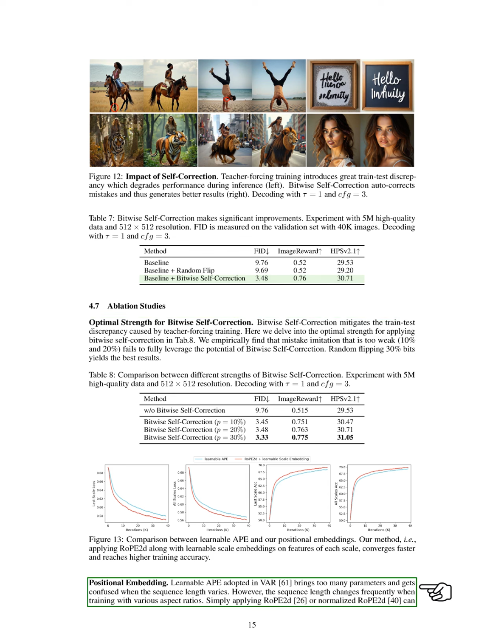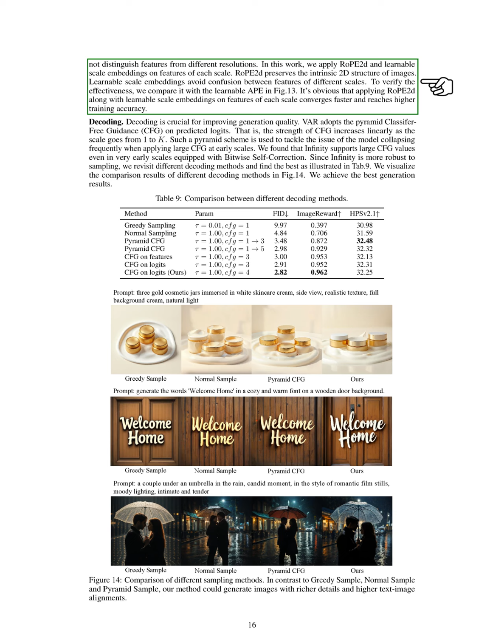Regarding positional embedding, we note that learnable absolute positional embeddings introduce too many parameters and can become confused with varying sequence lengths. Since sequence lengths change frequently during training with different aspect ratios, we apply a method called Rope 2D along with learnable scale embeddings. Rope 2D maintains the 2D structure of images, while learnable scale embeddings help differentiate features across various scales. Our comparisons show that this approach converges faster and achieves higher training accuracy than using learnable absolute positional embeddings.